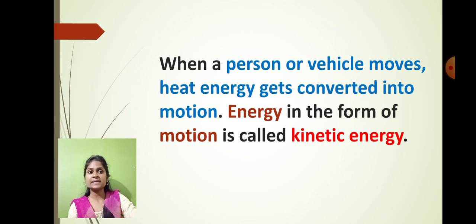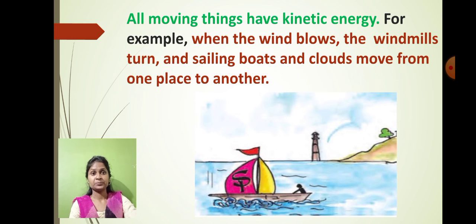And as you all know, when a person or a vehicle moves, the heat energy is converted into motion. So energy in the form of motion is called what? Kinetic energy. And this kinetic energy is present in all moving things.